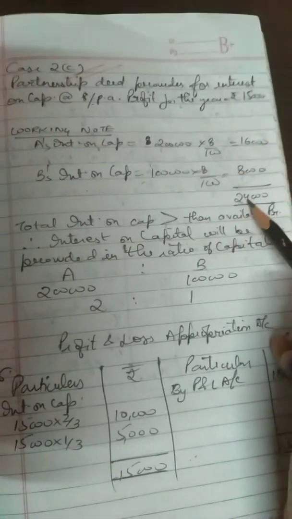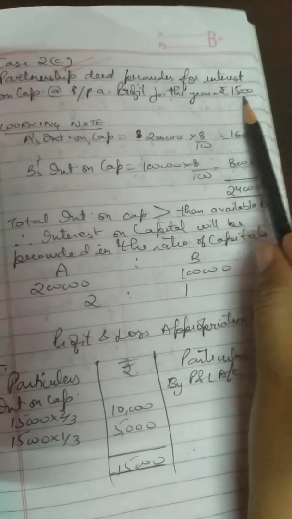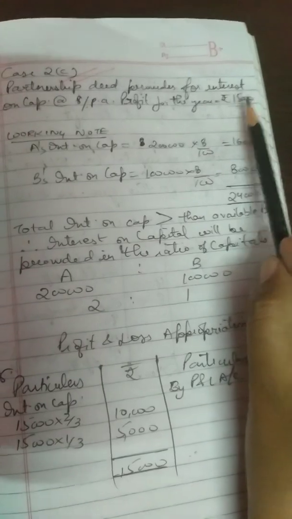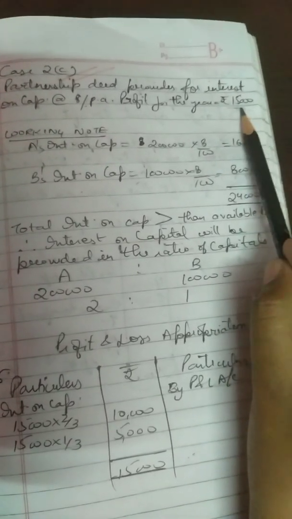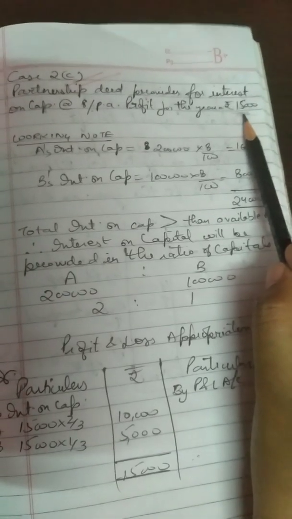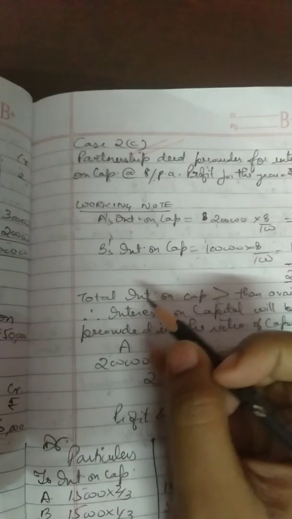So this is what we are going to study in this case, that if this thing happens, first of all we will give only this much amount as interest on capital, not more than this profit. Alright. Another thing is this profit will be distributed in the ratio of the partners' interest on capitals. Alright. So here you can see